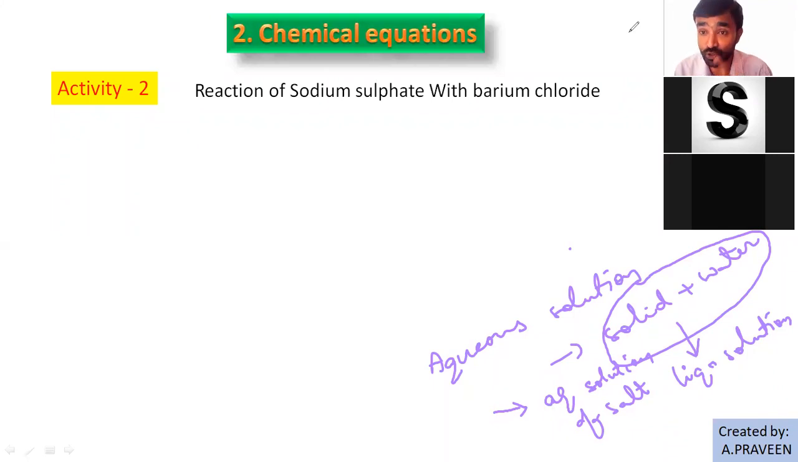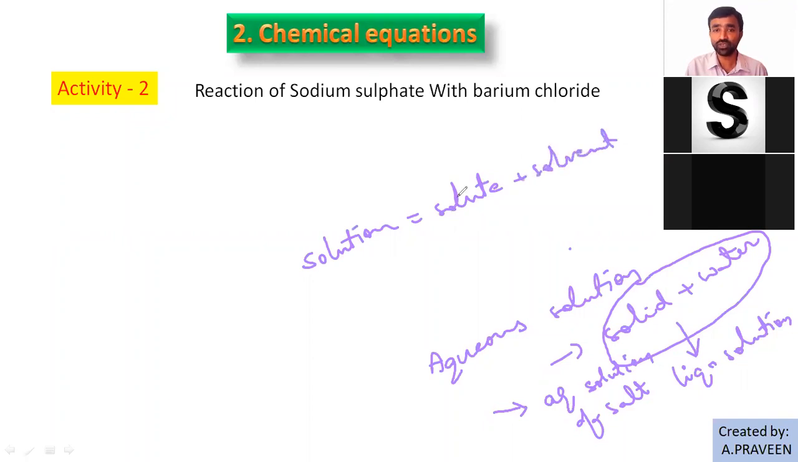Aqua means water, so that solution is made by water. Solution means solute plus solvent. What you learned in chemistry: solution is equal to solute plus solvent. Solute means less quantity, what we add into the water. Solvent means that which can dissolve something in it. Solvent is water and solute is a solid or small quantity substance, right?